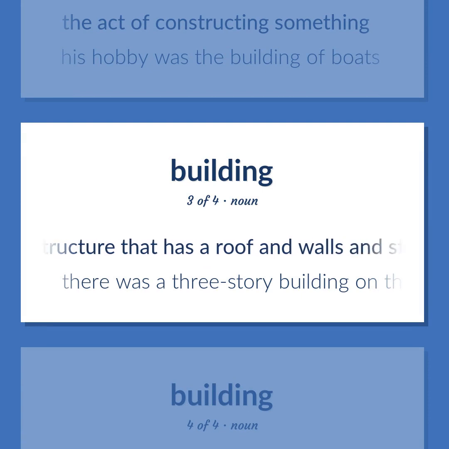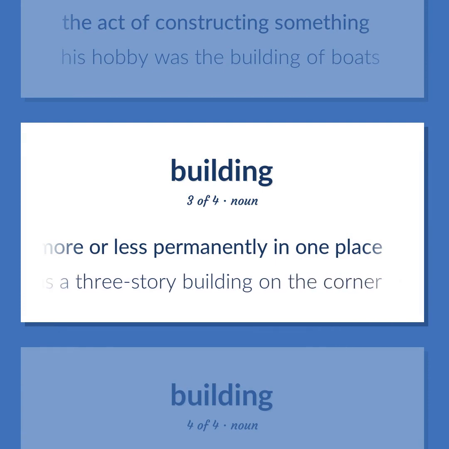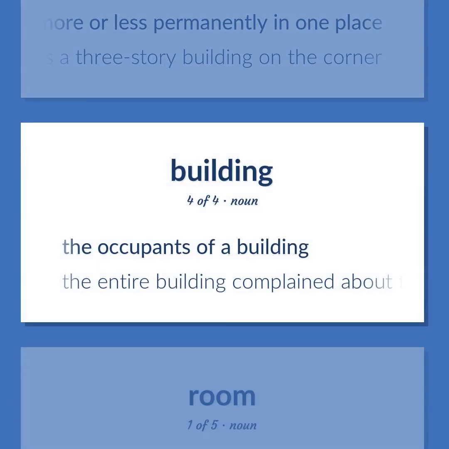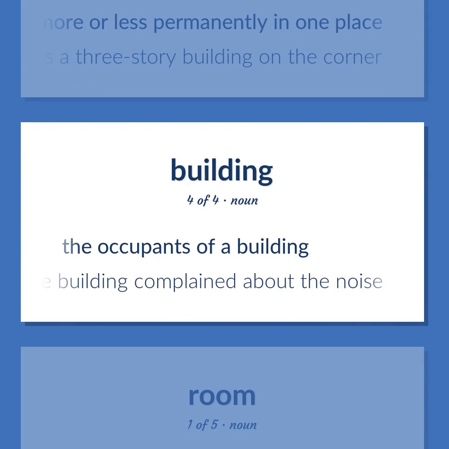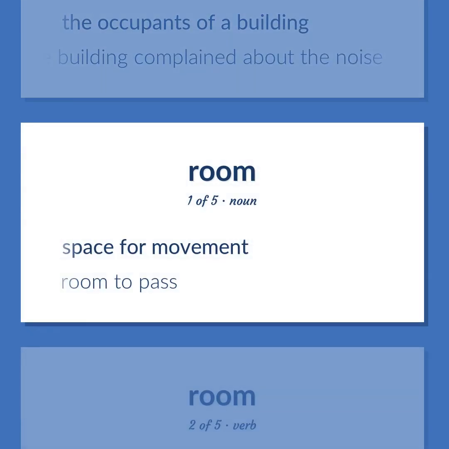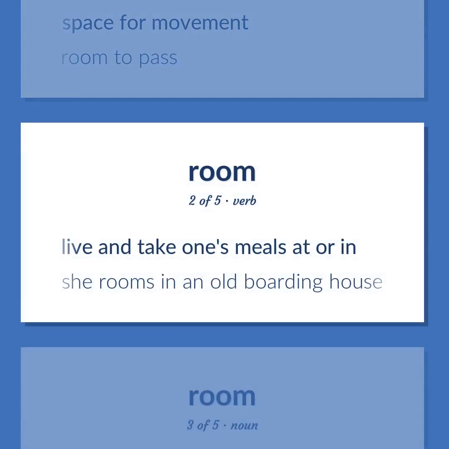A structure that has a roof and walls and stands more or less permanently in one place. There was a 3-story building on the corner. The occupants of a building. The entire building complained about the noise. Space for movement. Room to pass. Live and take one's meals at or in. She rooms in an old boarding house.